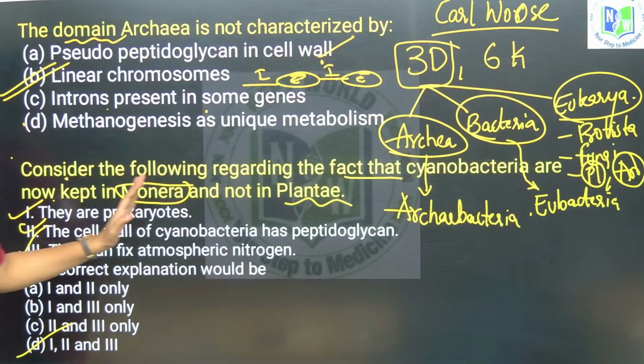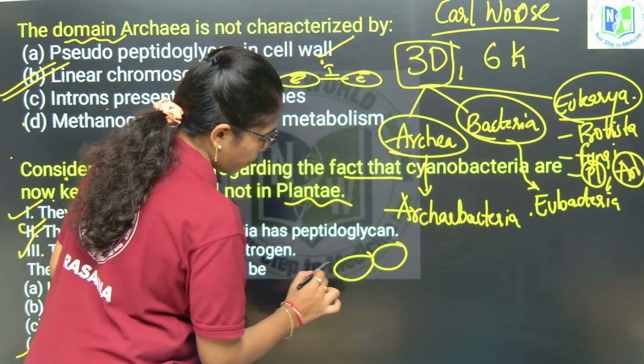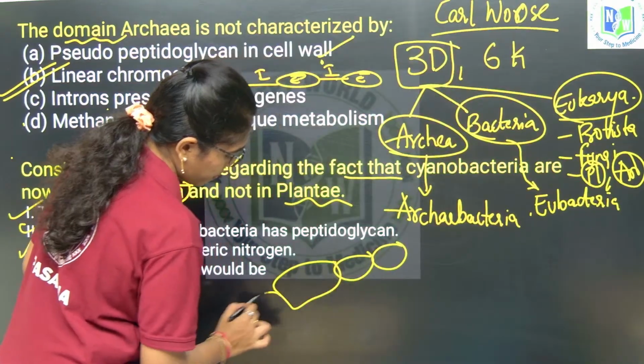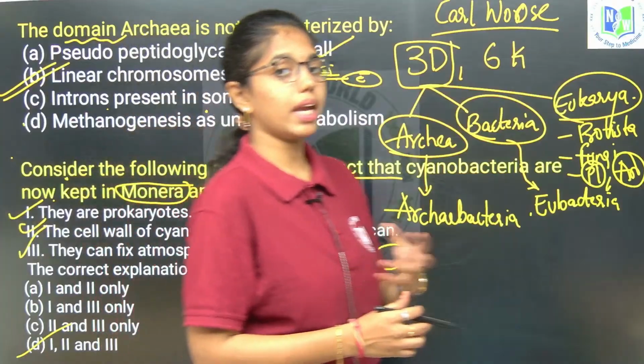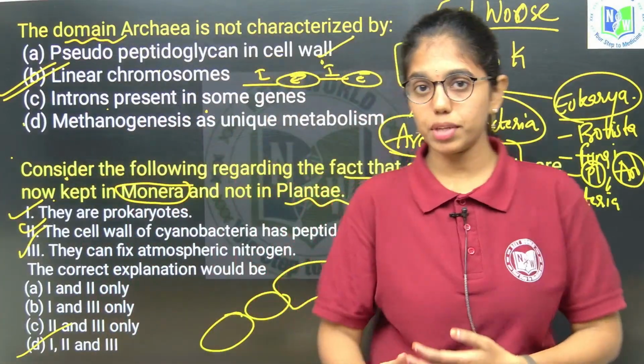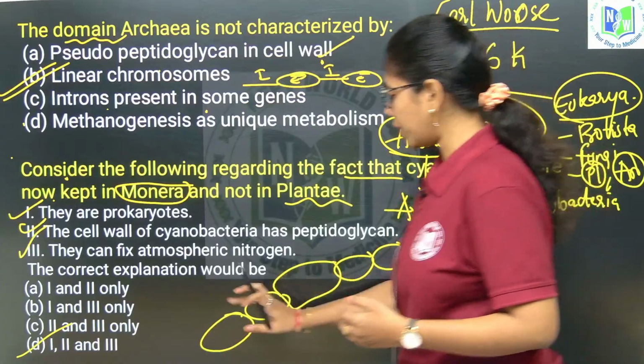So, with this question, let us recall the cyanobacteria structure also. Cyanobacteria or Nostocs can be unicellular, colonial, or filamentous, but Nostoc usually will be colonial or filamentous in nature.